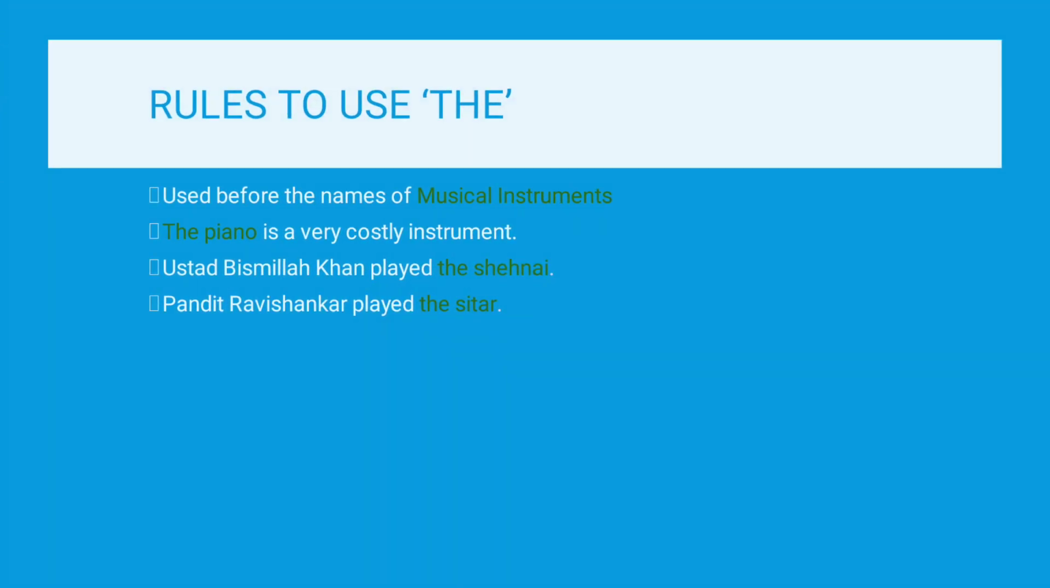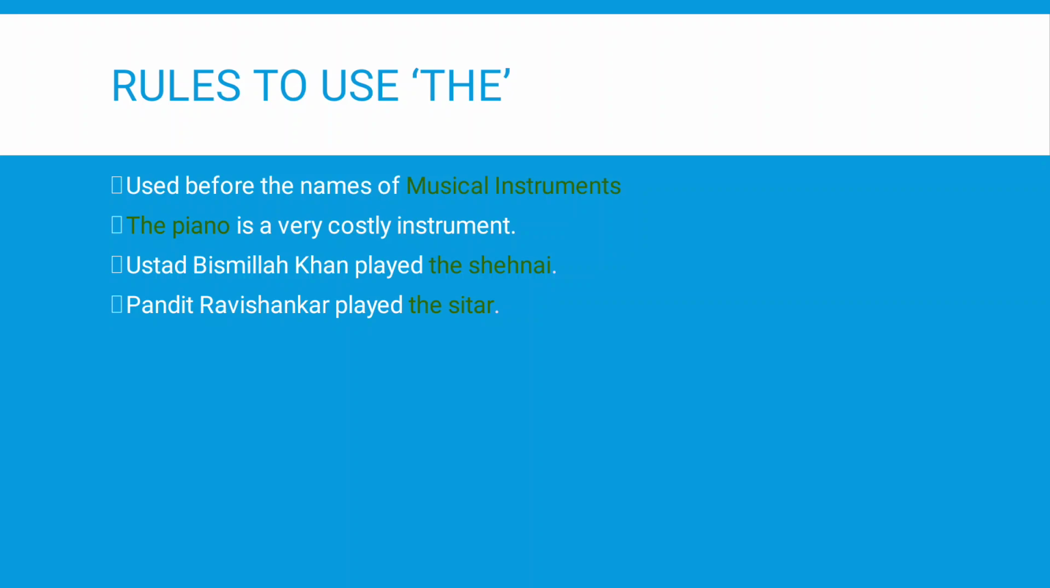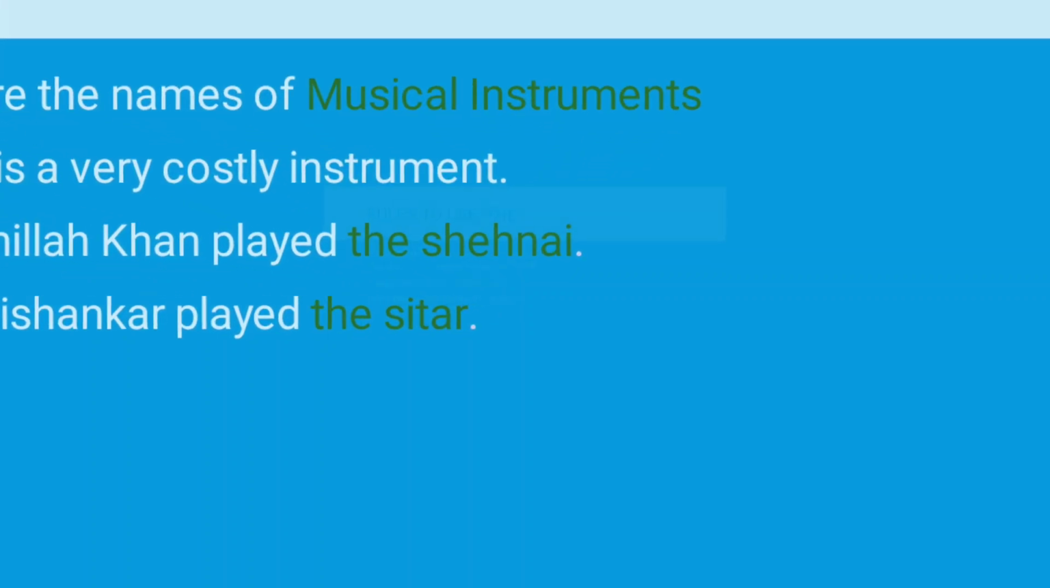It is used before the names of musical instruments. The piano is a very costly instrument. Ustad Bismillah Khan played the Shehnai. Pandit Ravi Shankar played the sitar. The piano, the Shehnai, the sitar. In these examples are the names of musical instruments. So, these names of musical instruments are always preceded by definite article the.